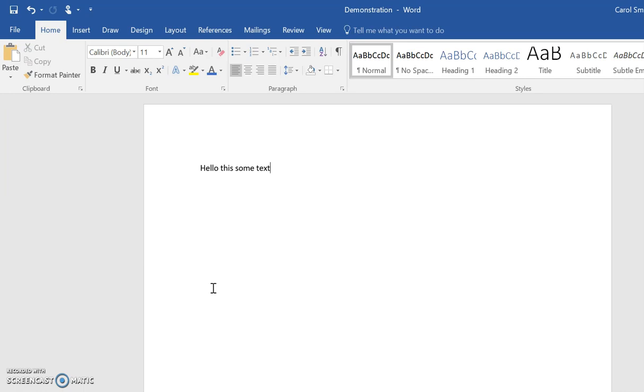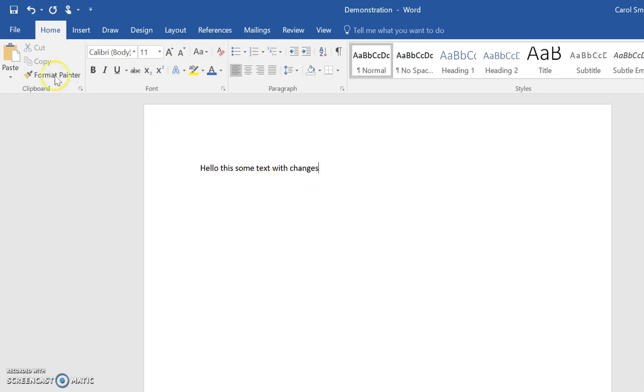So imagine, for example, that I've got quite a long document and I've made some changes to it, and I don't know which version of the document I want. Do I want the original document or do I want the version that I've changed? So if I make some more changes on here, do I want this version of the document or do I want the previous version? If I just click Save, then this will overwrite the previous version. So the previous version will be gone and this is the version that will be saved on your computer. But you might actually want both versions because you might not know which version you'll finally want to keep. So that's another use for Save As.